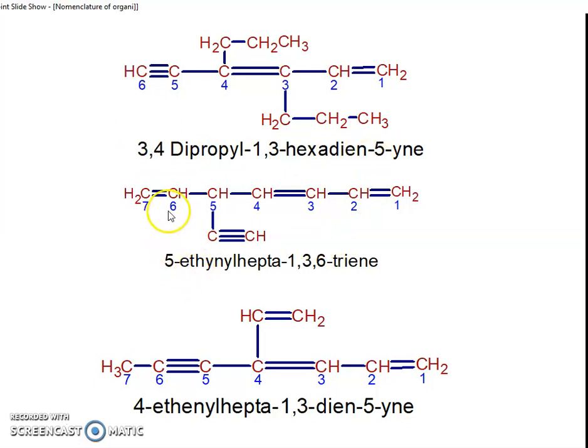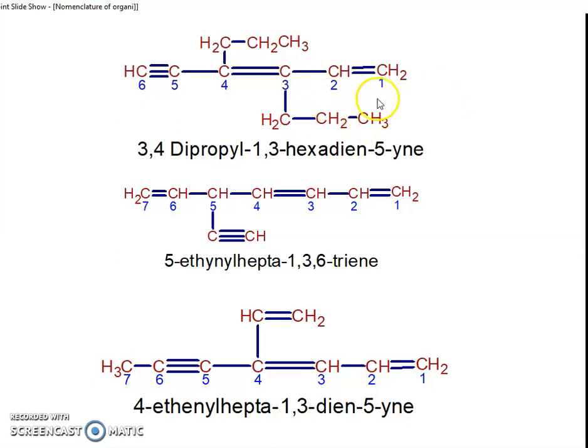For the next molecule's IUPAC name, we must decide where the numbers start. Alkene is preferably numbered first as compared to alkyne. In this molecule, any student might start the numbering from this carbon and go to this side. That is not correct numbering.